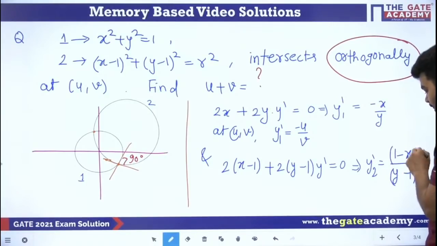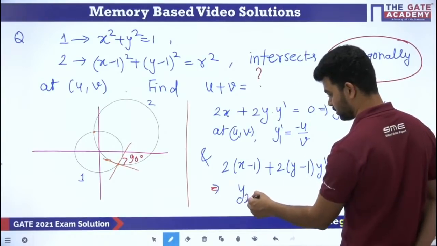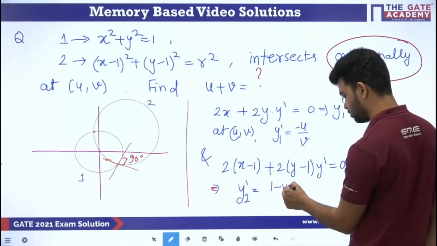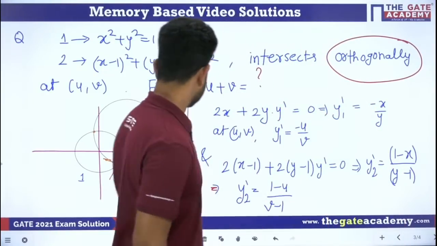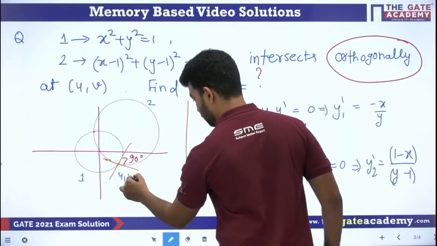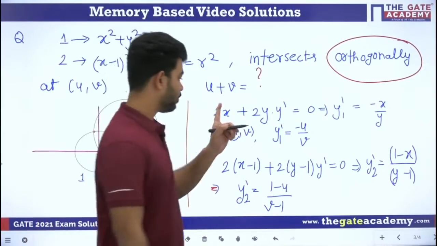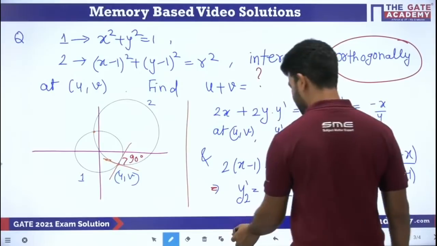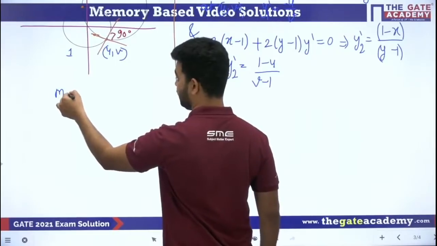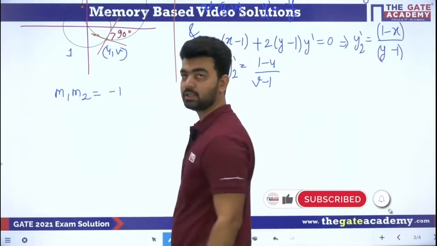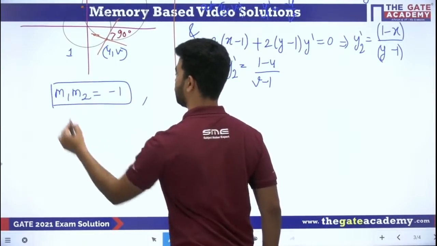From here we get that y2 dash is nothing but (1 minus u) divided by (v minus 1), because at this point only are we going to find the gradients. So suppose this is u comma v. At this u comma v we find the gradient. Now both should be at 90 degrees. For the 90 degree condition, we know from geometry that two gradients m1 into m2 should be equal to minus 1. Then only we will say that they are orthogonal. This is a very important condition.